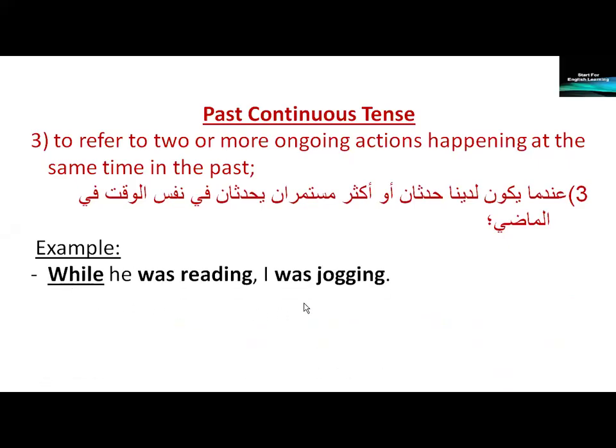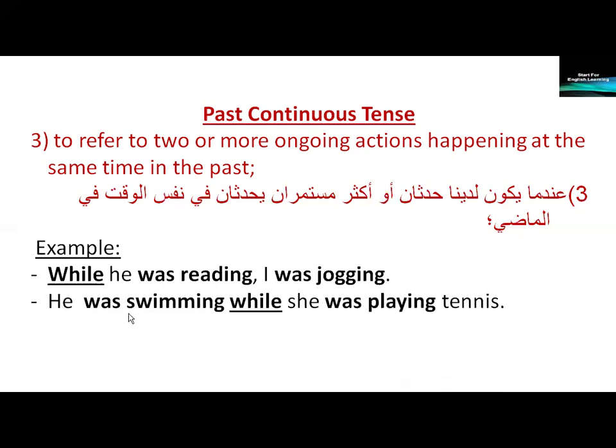While he was reading, I was jogging. Was reading and was jogging, they were happening at the same time in the past. He was swimming while she was playing tennis. Was swimming and was playing, both actions were happening at the same time in the past.